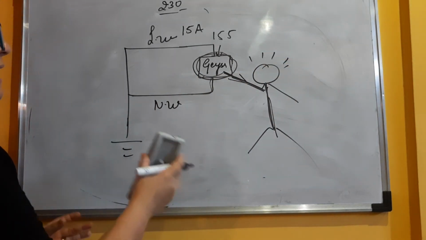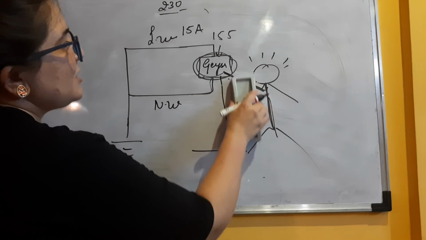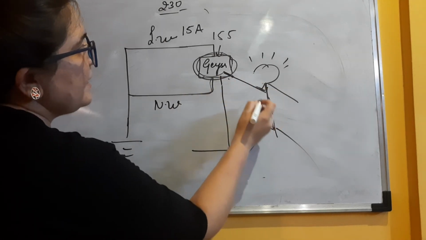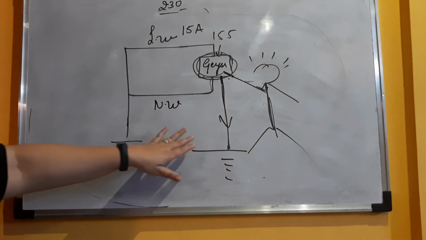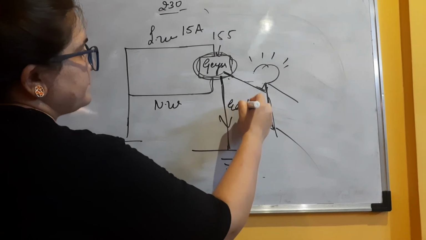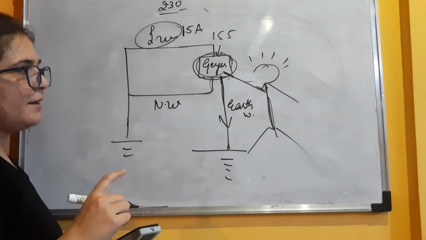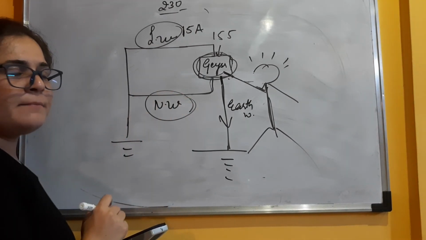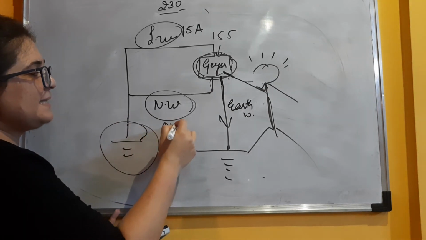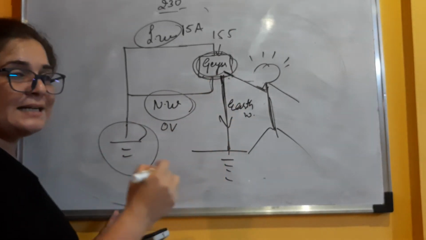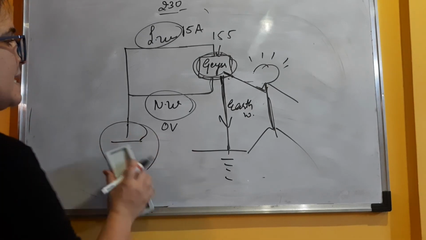Whereas if I attach this geyser to the earth wire, what will happen? Instead of flowing to our body, even if we touch it, the current will enter directly into the earth and we will be saved. So this is the function of the earth wire. Okay, now I hope you all are clear. Live wire is a phase wire which is bringing the current to you. Neutral wire is a return wire which is completing the circuit and it is grounded at the power station so that it always remains at 0 potential. Earth wire is attached at our end so that any extra amount of current will flow down to the earth and we will be safe.